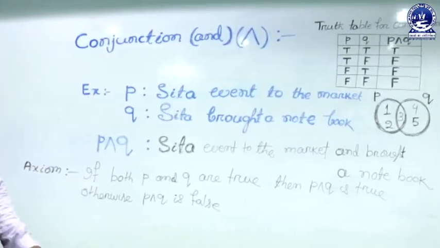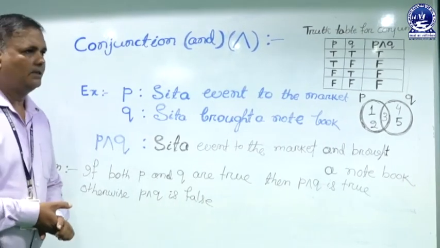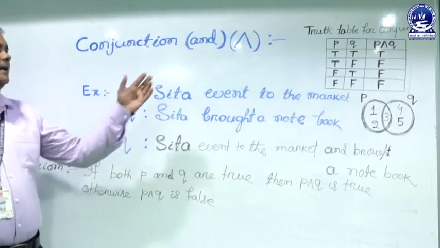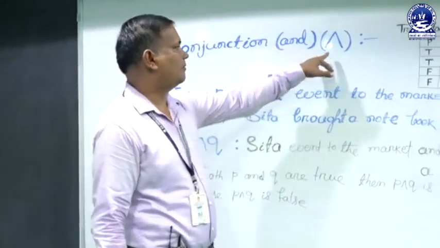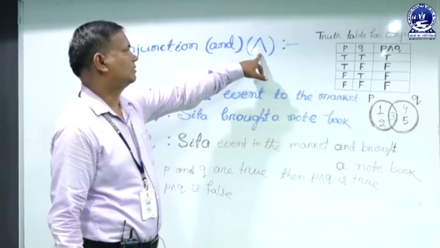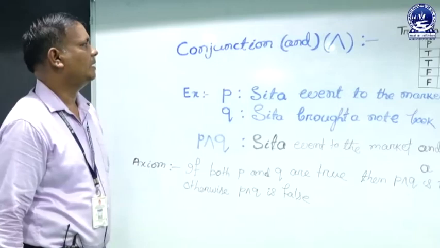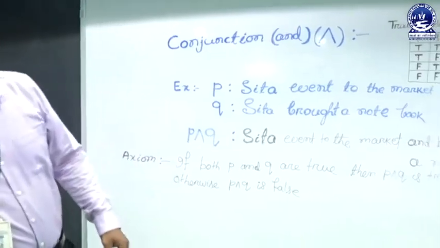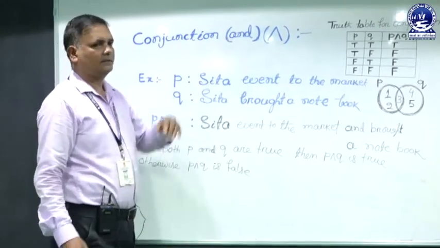कंजक्शन। कंजक्शन क्या है? कंजक्शन का इंग्लिश मीनिंग है and, and in symbol of conjunction is this symbol. The name of this symbol is lambda, and English meaning of the conjunction is and.